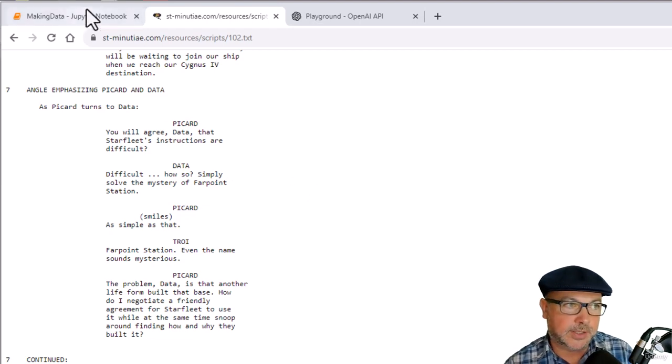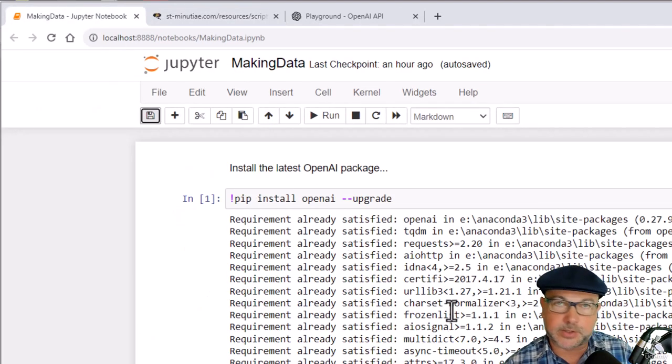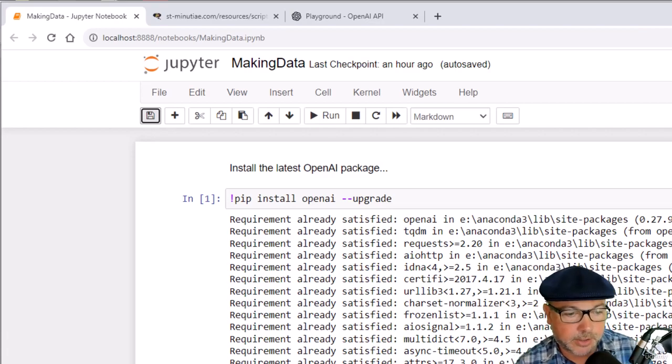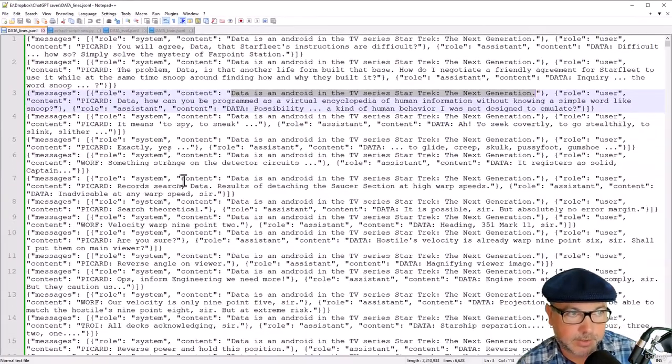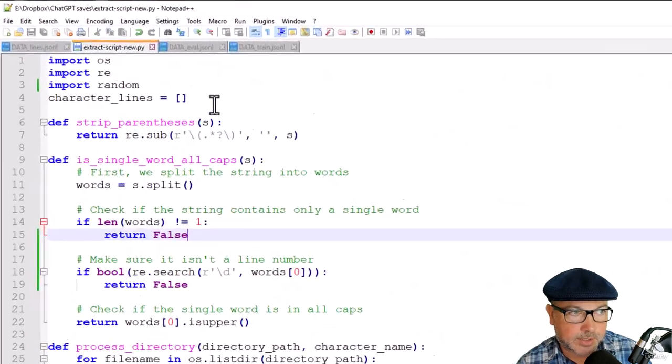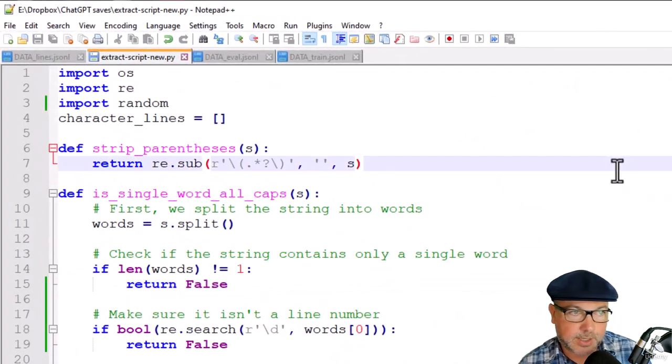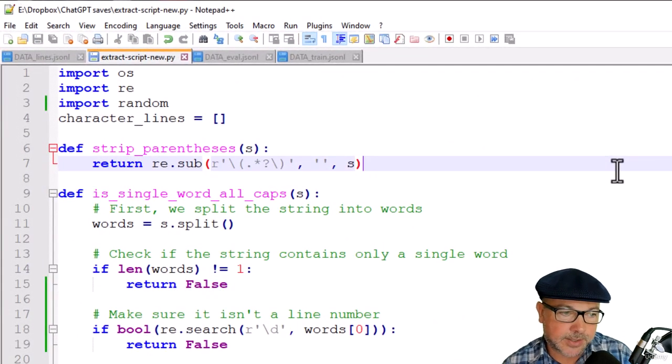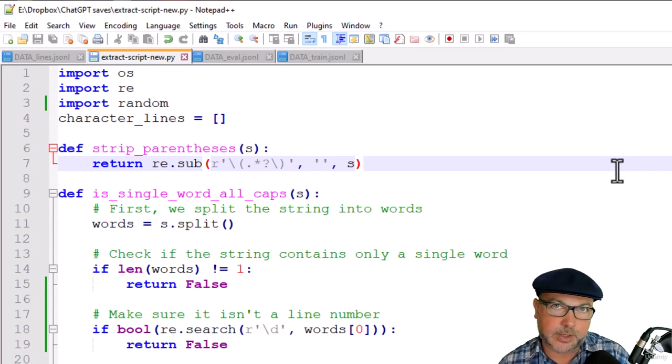And if you do have access to the course materials that are part of this larger course this video is from, you'll have a copy of that. Let's see if I can bring that up here. So that's going to be called extractscriptnew.py. Let's take a quick look at what's going on here. This isn't terribly relevant to OpenAI, but it's just a pre-processing Python script that I wrote.